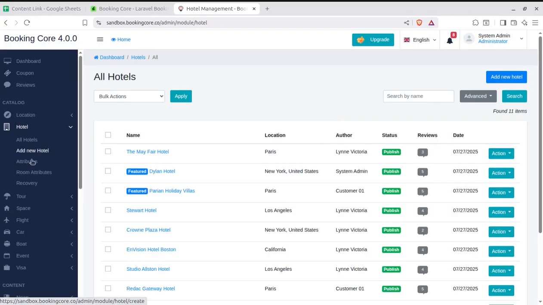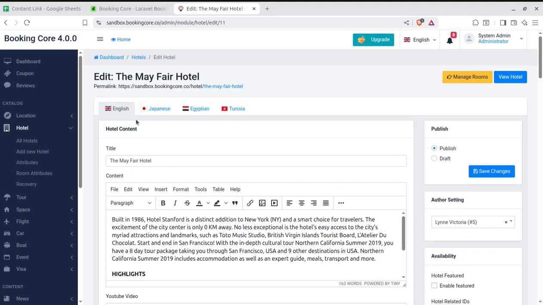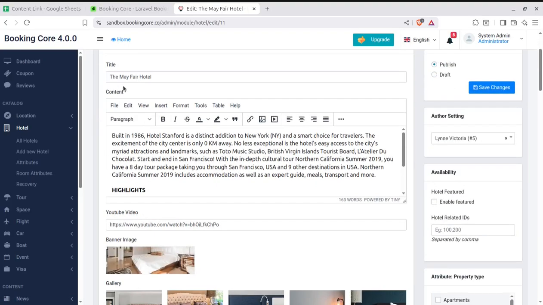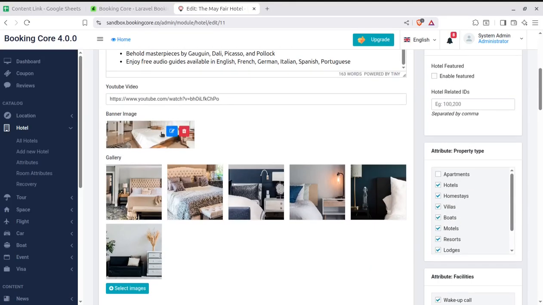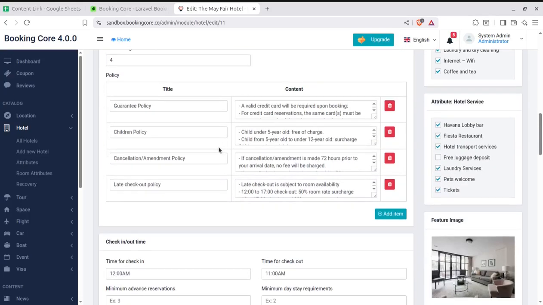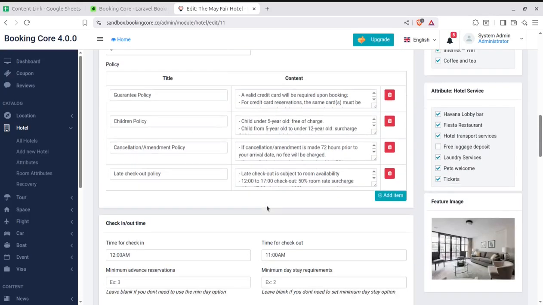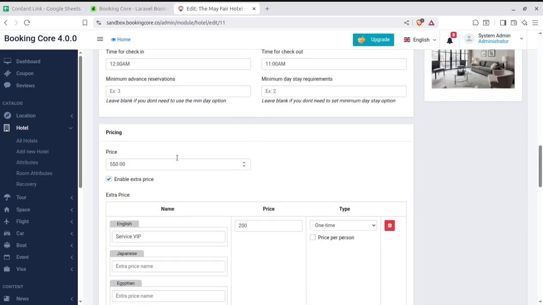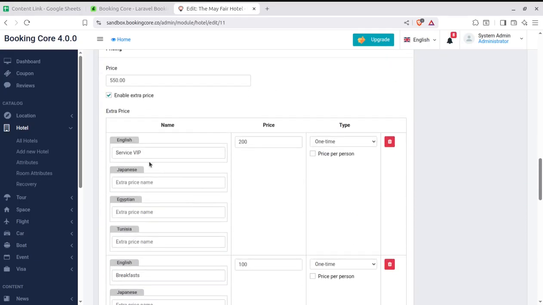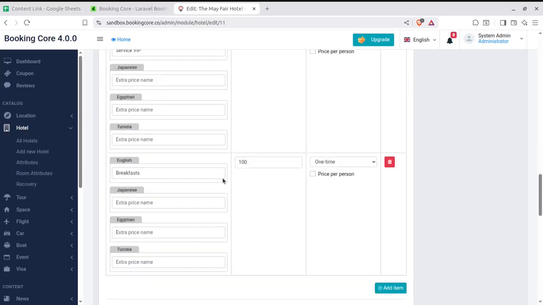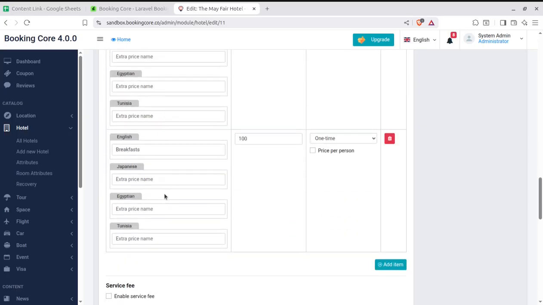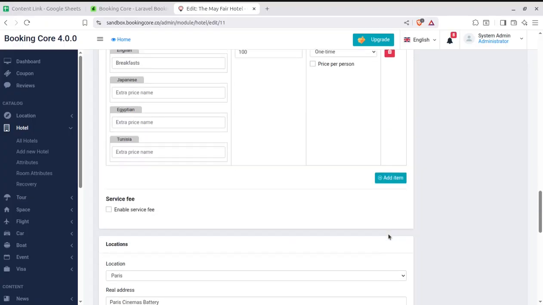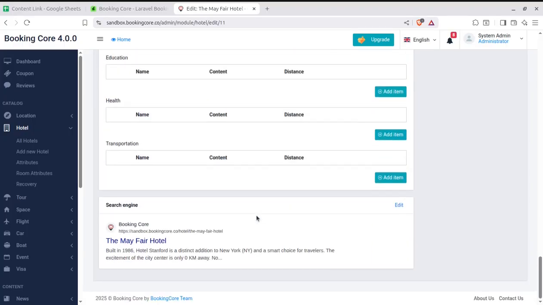In the hotel area, we have the listing of all hotels. You can list the hotels as you need. I'm showing you one of the listings. There might be multiple languages. So the hotel name, the hotel content, the hotel YouTube video, the banner image, the gallery, the hotel policy, the guarantee policy, children policy, all the policies, check-in, check-out time, the pricing structure, and services like breakfast, or all the services that you are willing to provide for a particular hotel can be configured here.